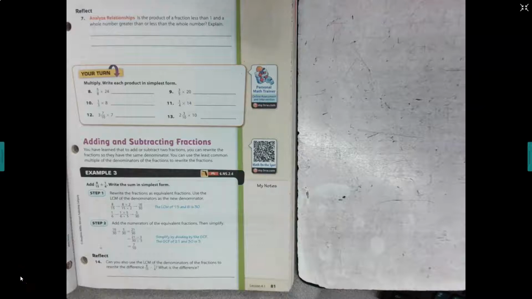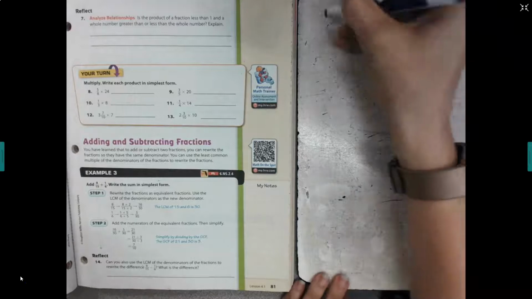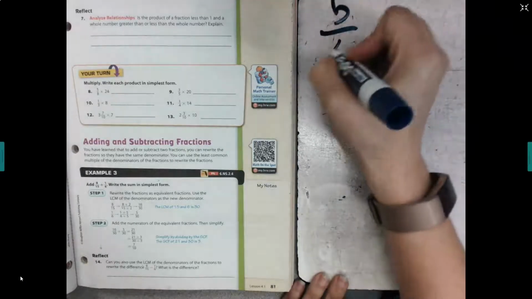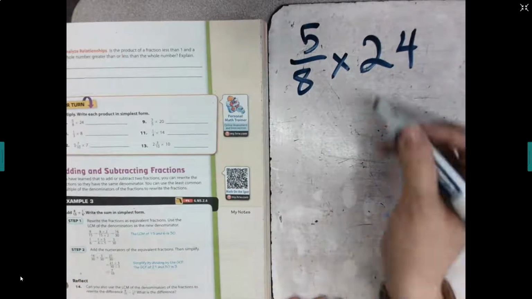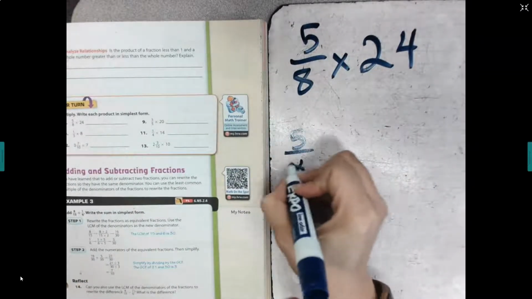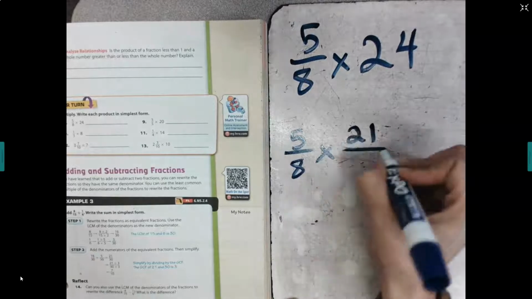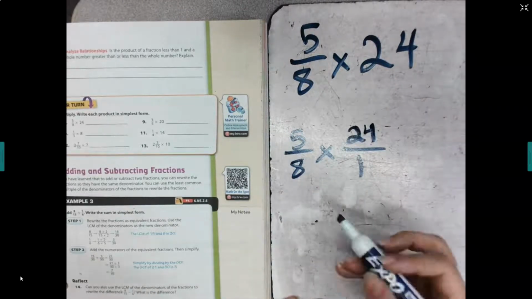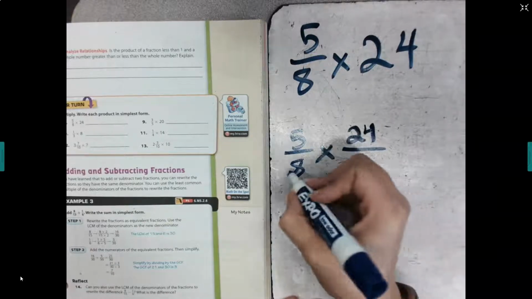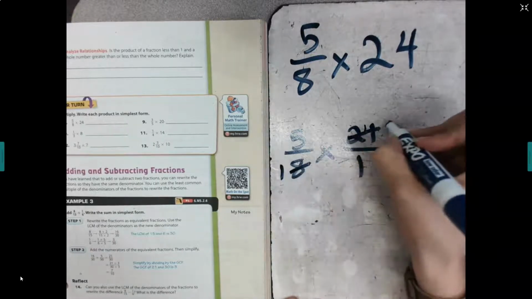I'm here on page 81. We're going to do these 6 your turn problems. Okay, let's start with the first one. We have 5/8 times 24. Okay, so my first step is going to be to rewrite this as a fraction. Okay, I see a cross-canceling opportunity here with 8 and 24.